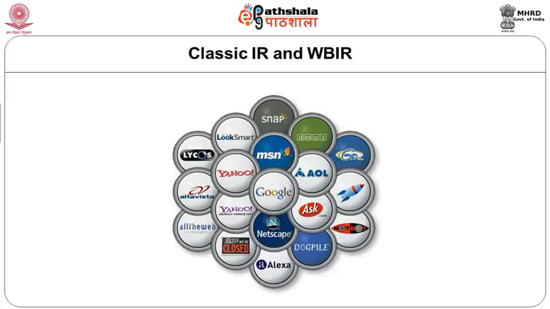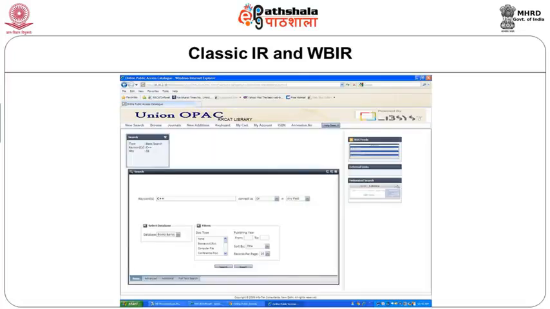So how did it work in the classic IR system, and how can we compare this to web-based information systems? In the classic IR system, both resources and the users were more or less predictable or homogeneous. Take the example of the online public access catalogs. What did the OPACs contain? Mostly they had bibliographic records, and these bibliographic records were stored in a structured manner, and this structure was predicated on the basis of what the user wants to find.